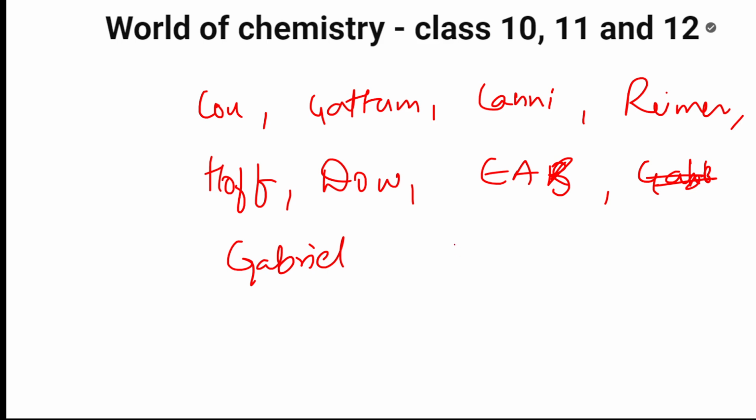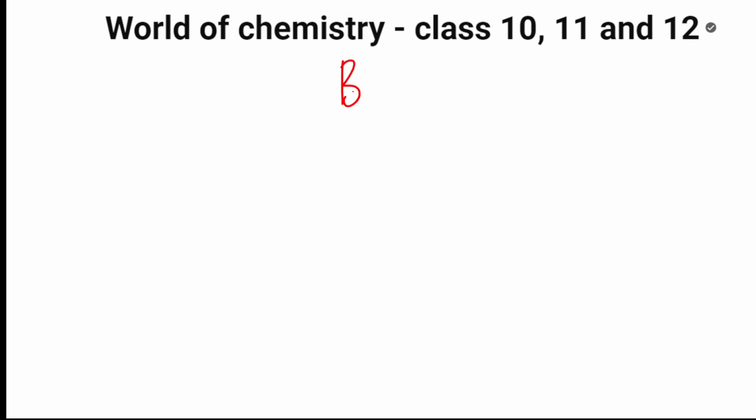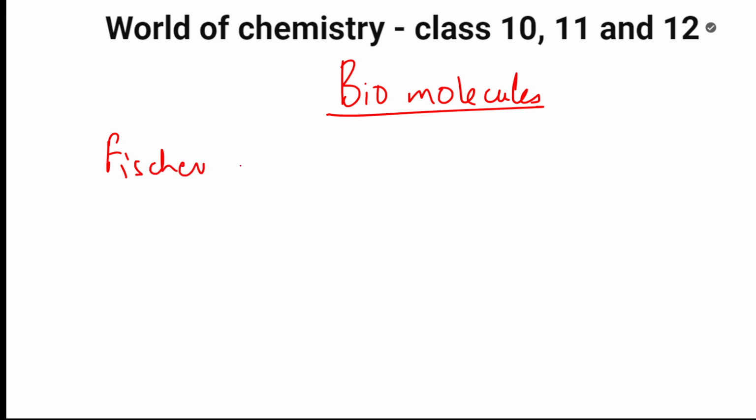Then reduction of nitro compounds is one. Reduction of nitro compounds, as I've mentioned. These are all important. Azo dye, benzoin condensation, reduction of amides. Alright. Then biomolecules is what I'm going to come to. In biomolecules, you will mainly study the Fischer projection formula and Haworth structure. You will study that projection and the Haworth structure.